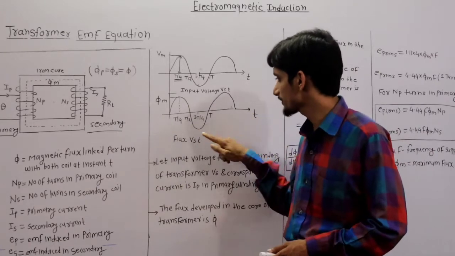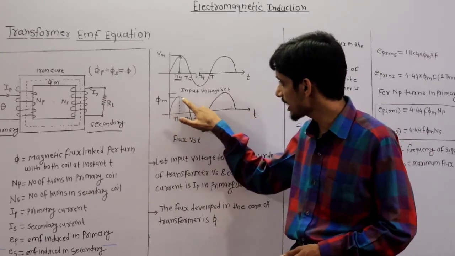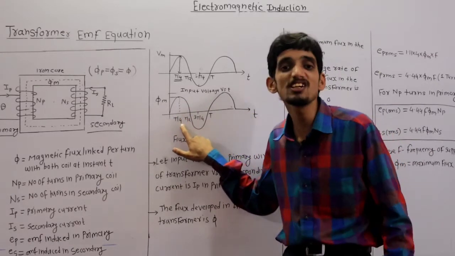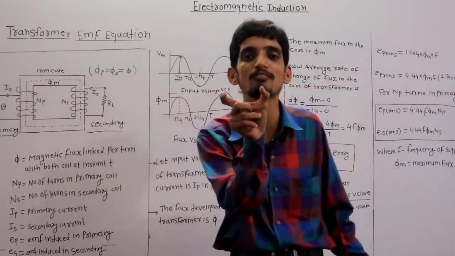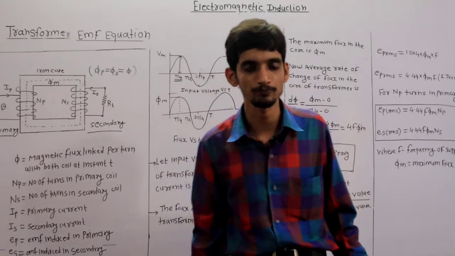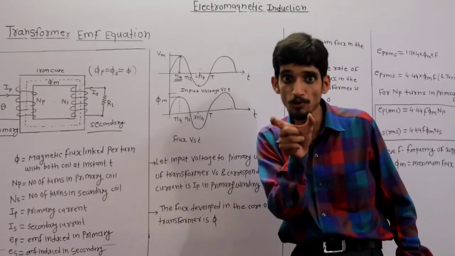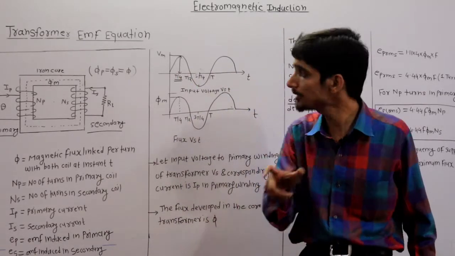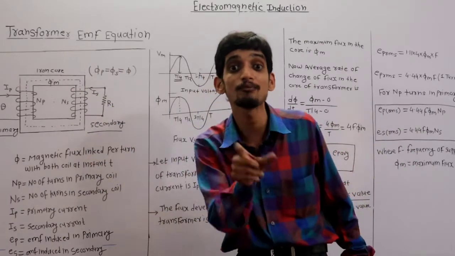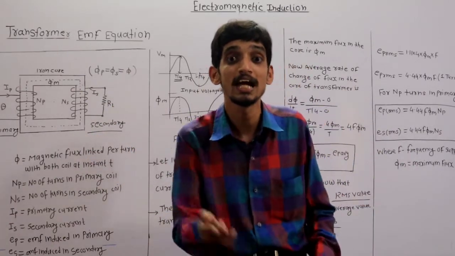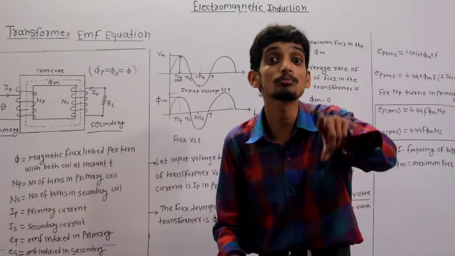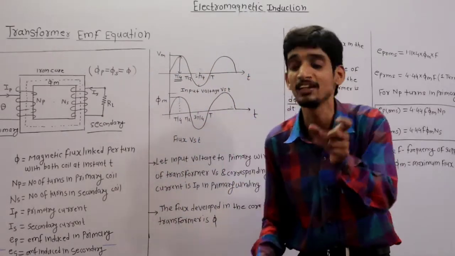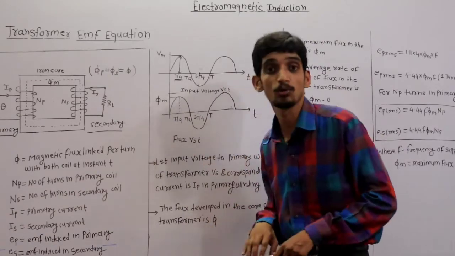As time progresses, the flux goes on increasing, and at time t equal to capital T by 4, the flux reaches the maximum value, and that maximum value of flux is phi m. Clear? Now, an important point here: the flux developed in the core of the transformer is phi m, the maximum value of the flux, and it is developed at small t equal to capital T by 4.